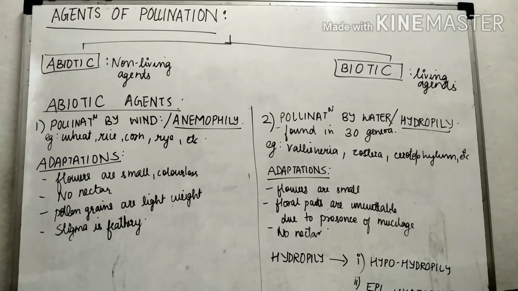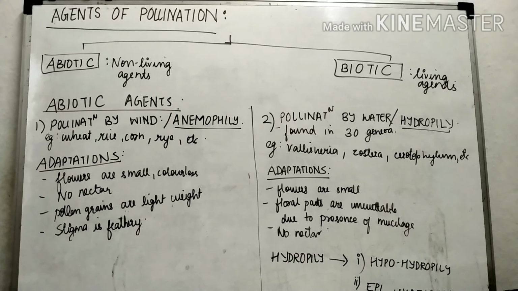Now the next abiotic agent is pollination by water. We can also call it hydrophily. Now hydro itself means water. Therefore, pollination by water is also called hydrophily. It is found in 30 genera of aquatic monocots. The best examples are Vallisneria, Zostera, Ceratophyllum, etc.